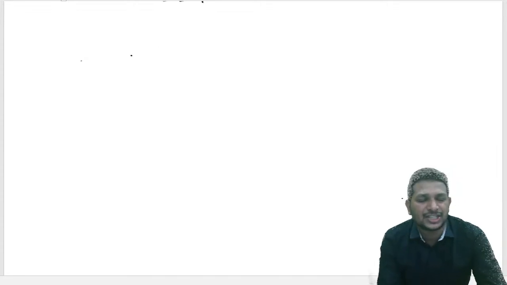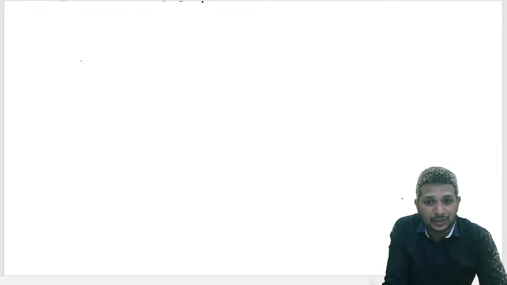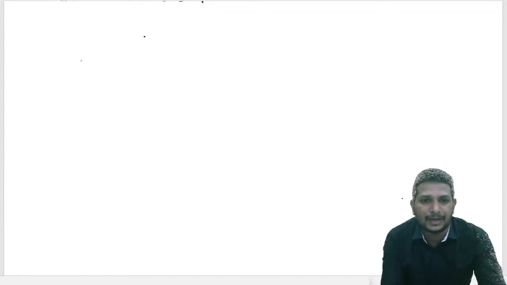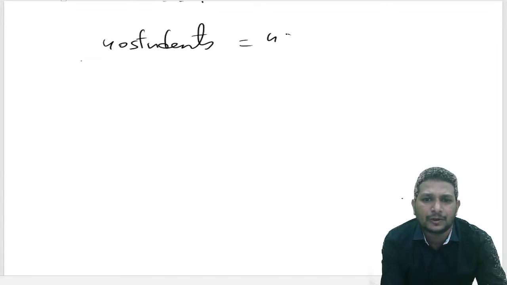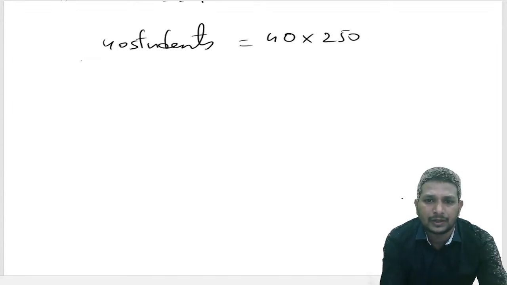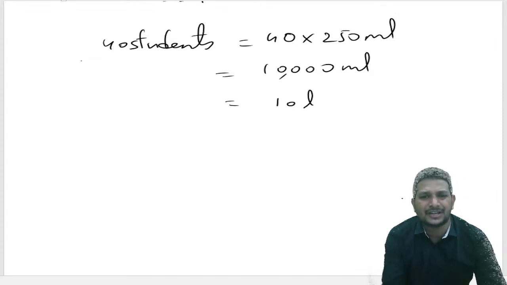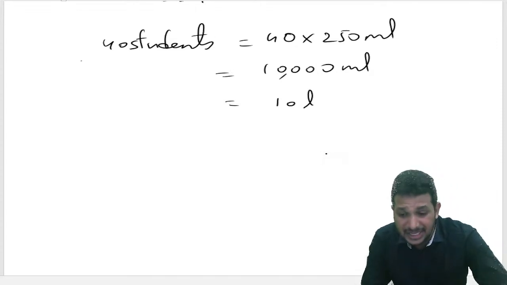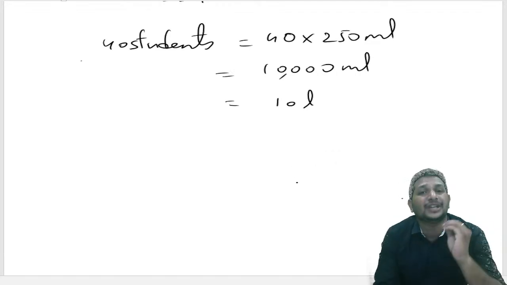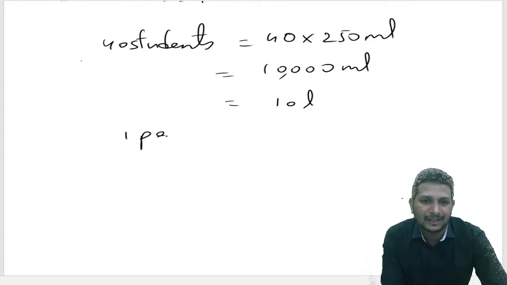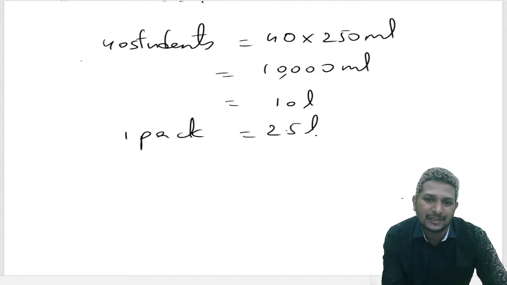First we'll try to do it in liters. As she wants to serve 250 ml for one student, 40 students require 40 into 250 ml, that's nothing but 10,000 ml, but I want to convert it into 10 liters. She requires totally 10 liters, but one pack contains 2.5 liters. How many packs are required for 10 liters?